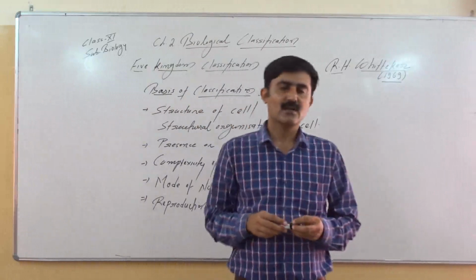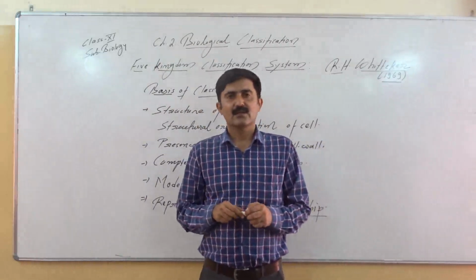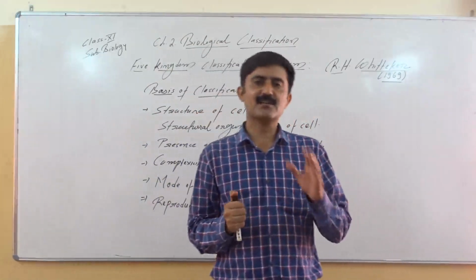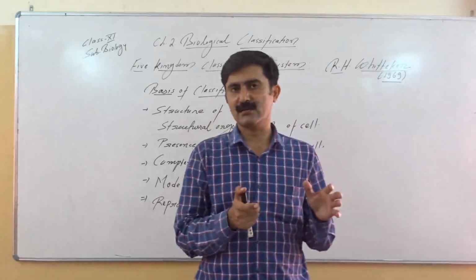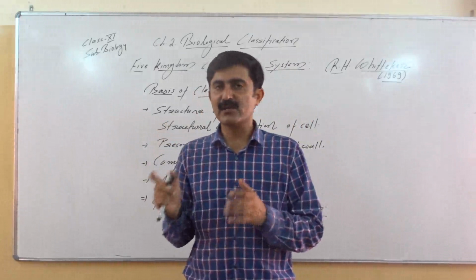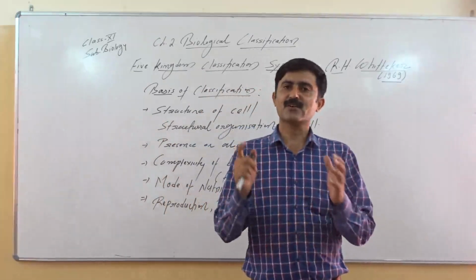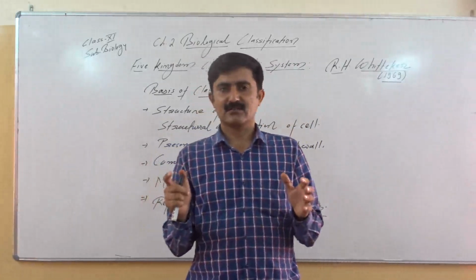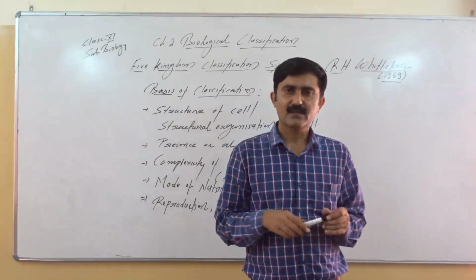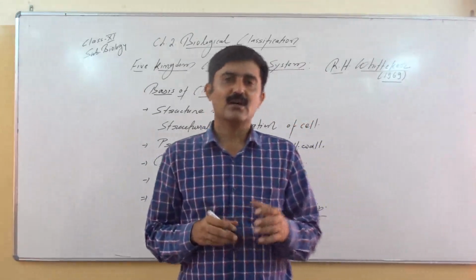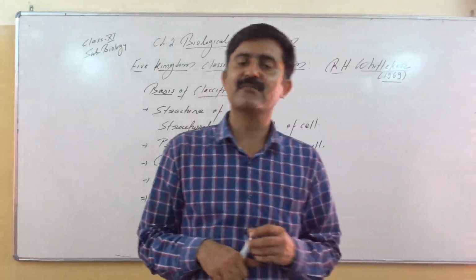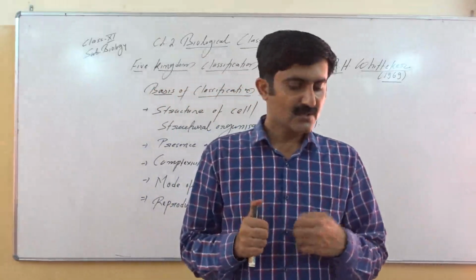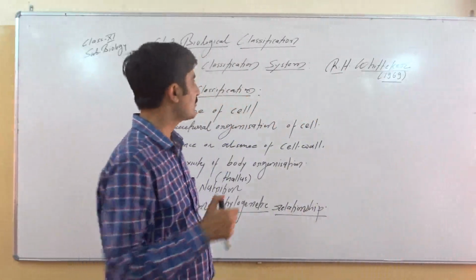So we can say, to classify the organisms, Robert H. Whittaker used cell structure. In cell structure: organization of cell, complexity of cell, presence or absence of nucleus in the cell, presence or absence of cell wall. Then body organization. What is the organization of body? Thallus organization. Besides that, he also used mode of nutrition, because different organisms have different modes of nutrition, reproduction, and phylogenetic relationship. On the basis of that, how he classified the organisms, that we are going to see.